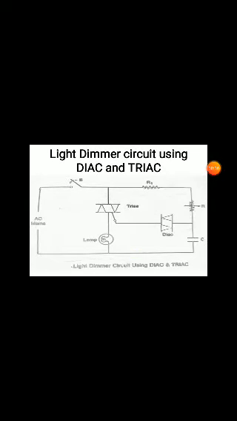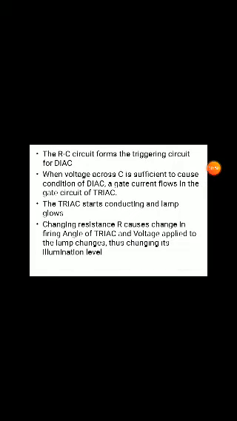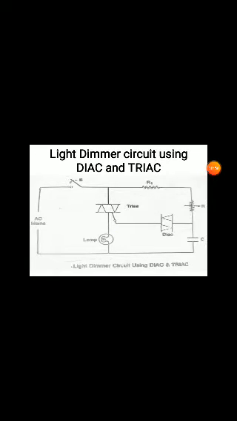Whenever the thyristor conducts, the supply is connected to the lamp, so the applied voltage across the lamp changes and the illumination level changes. In this way we control the brightness level using variable R, and we control the firing angle using variable R.